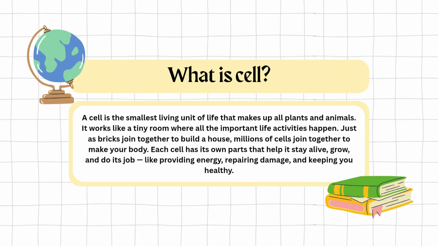What is a cell? A cell is the smallest living unit of life that makes up all plants and animals. It works like a tiny room where all the important life activities happen. Just as bricks join together to build a house, millions of cells join together to make your body. Each cell has its own parts that help it stay alive, grow, and do its job, like providing energy, repairing damage, and keeping you healthy.